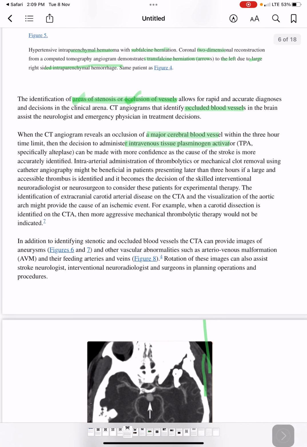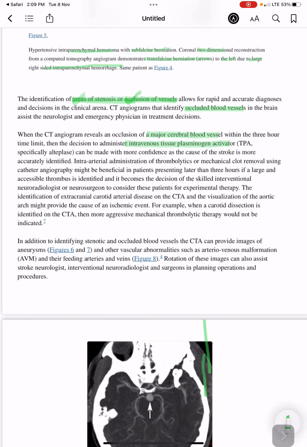The identification of extracranial carotid arterial disease on the CT angiogram and the visualization of the aortic arch might provide the cause of an ischemic event. So, for example, when a carotid dissection is identified on the CT angiogram, then more aggressive mechanical thrombolytic therapy would not be indicated.